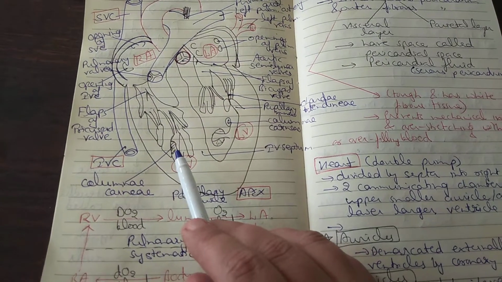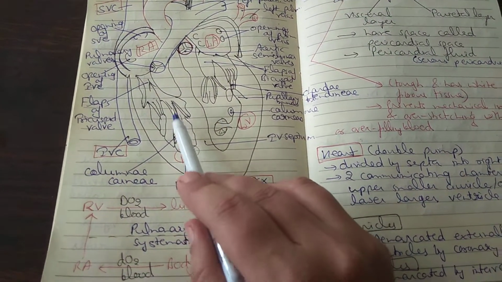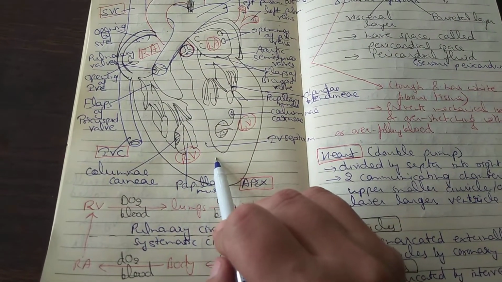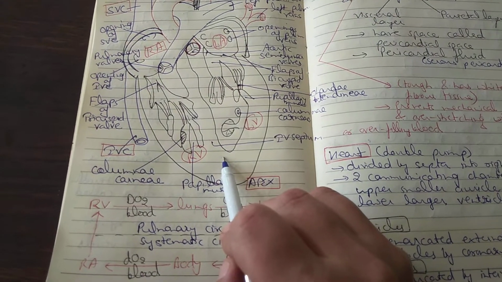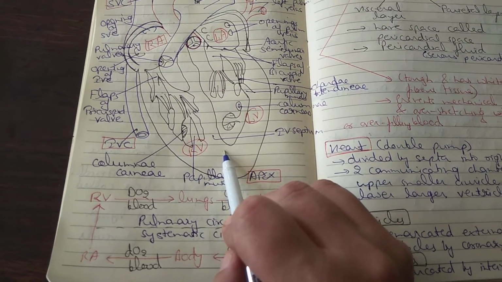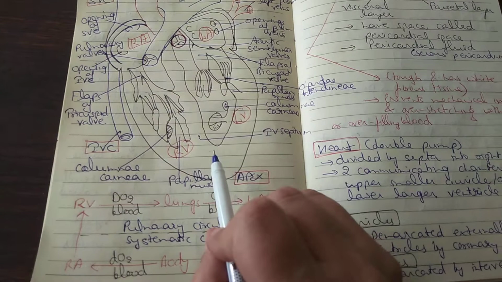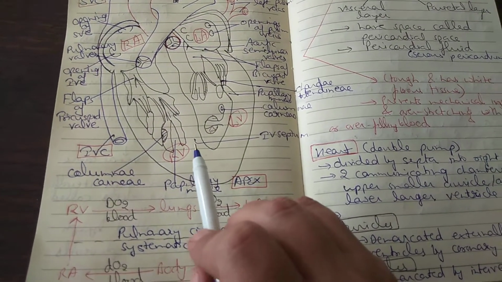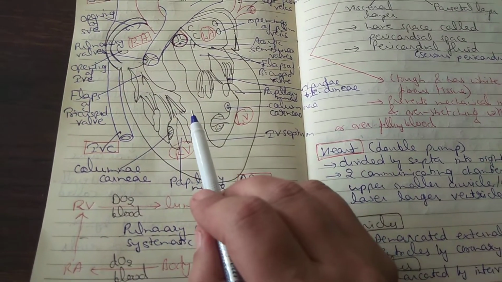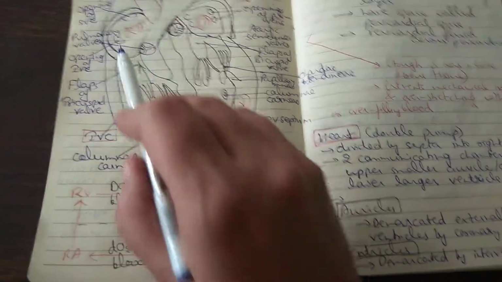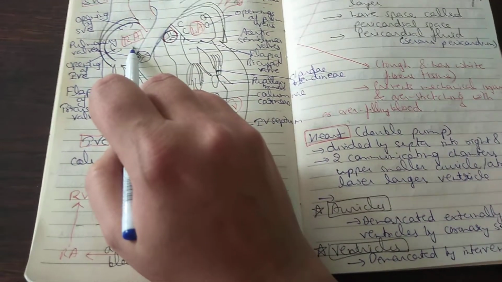And the ventricles are separated from each other by a thick septum, which is referred to as the interventricular septum. Now the great blood vessels. The blood vessels that enter or leave the heart are referred to as the great blood vessels. The right auricle receives 2 great blood vessels.